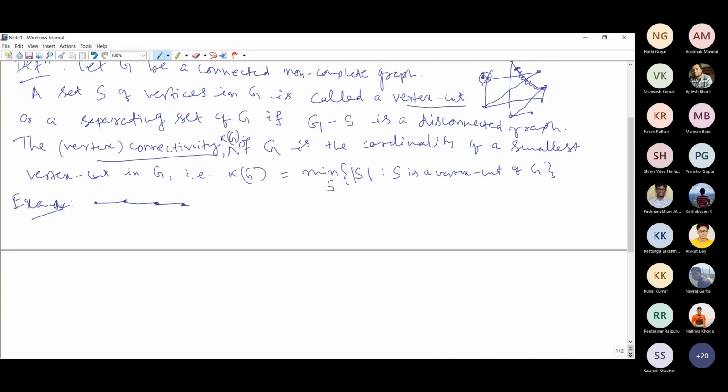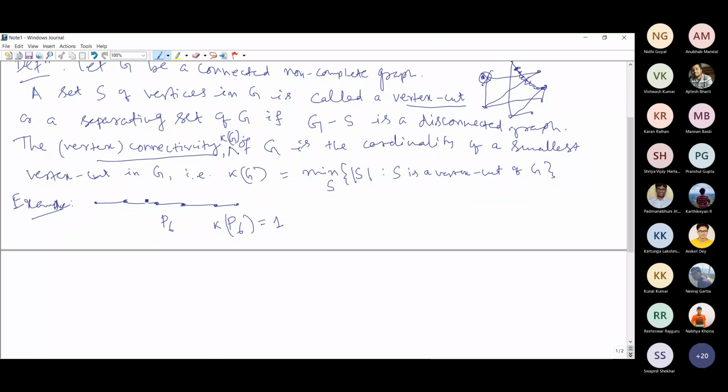Here I have considered P6, the path on 6 vertices. So what will be the vertex connectivity kappa of P6? Tell me. Ma'am, 1. Yes, it is equal to 1.